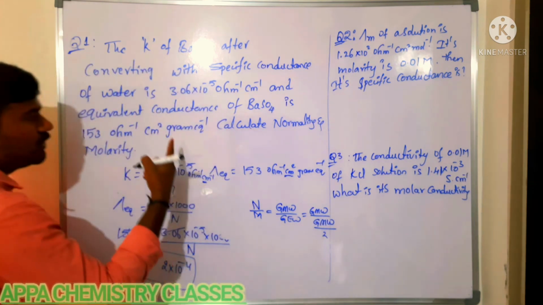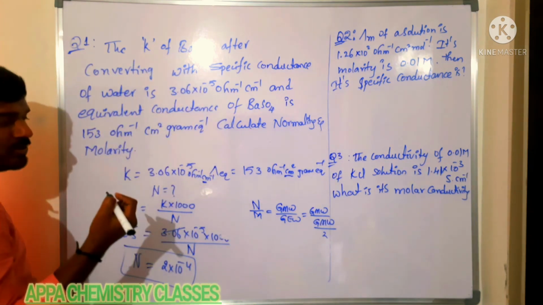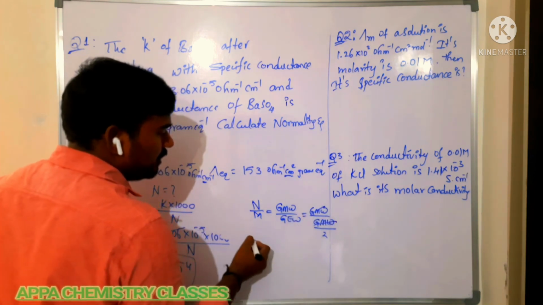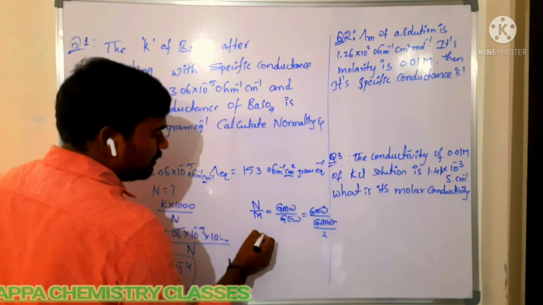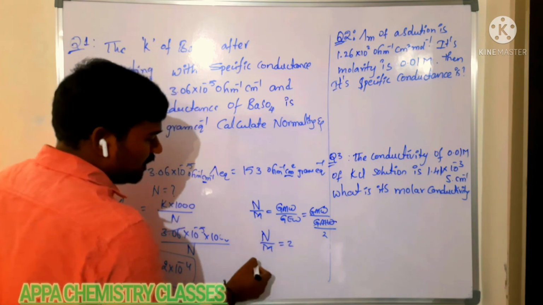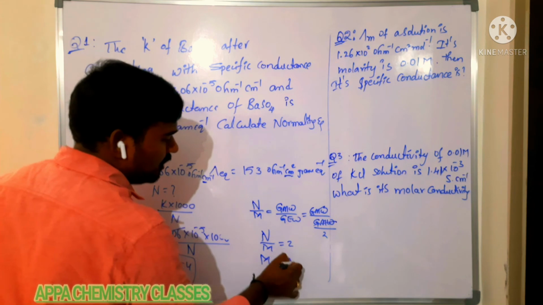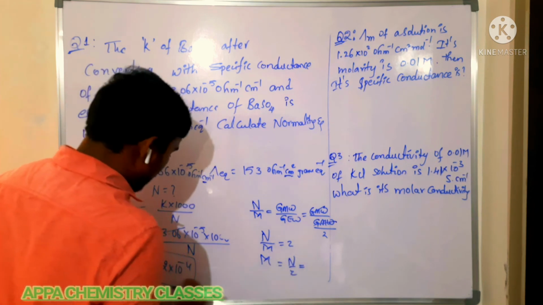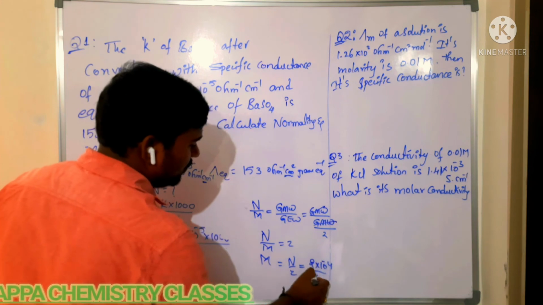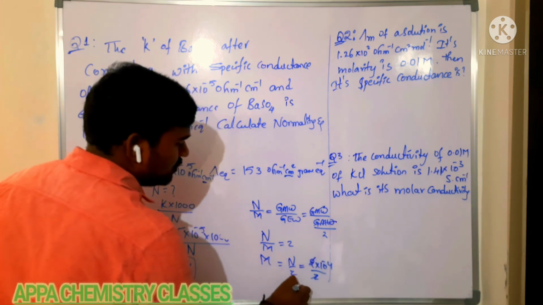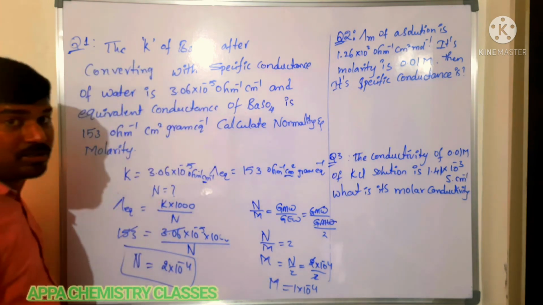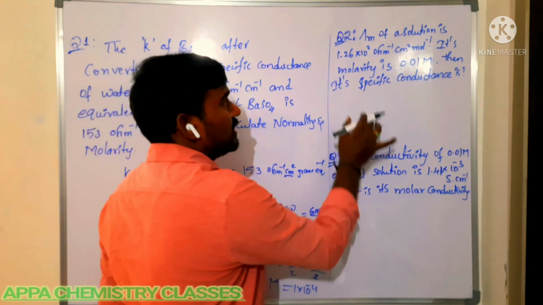In the case of barium sulfate, its basicity is 2, so both get cancelled. Normality by molarity is equal to 2. So molarity is equal to normality by 2, that is 2 into 10 power minus 4 by 2. That gets cancelled, so 1 into 10 power minus 4 is the molarity. Is that clear?